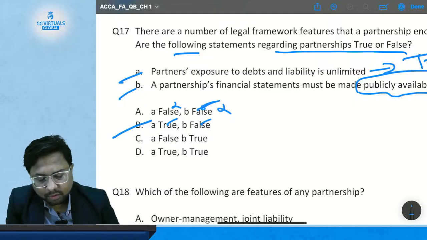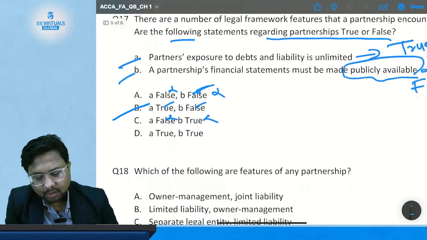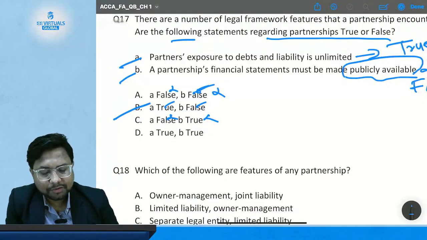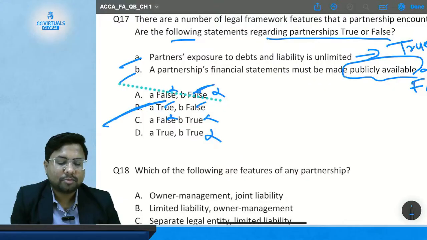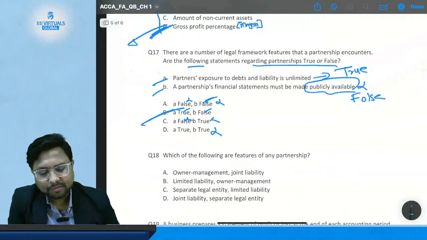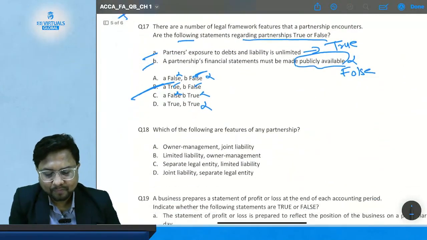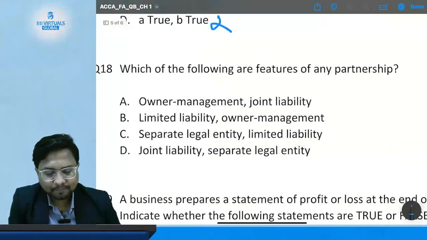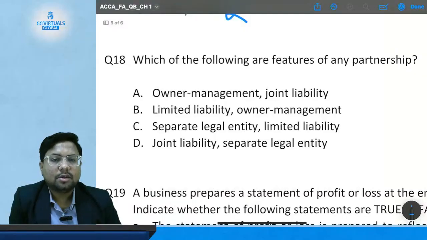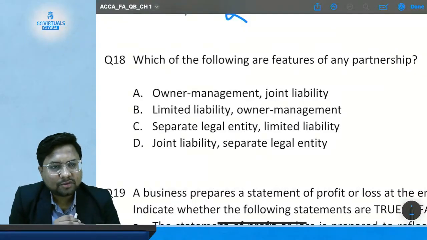We will also check the other options. Option C, statement A is false, not correct. Statement B is true, not correct. Option D, statement A is true, statement B is true. This is also not correct. So the only correct answer is option B, where statement A is true, statement B is false. Okay. So now only two questions are left. Question number 18. Which of the following are features of a partnership?